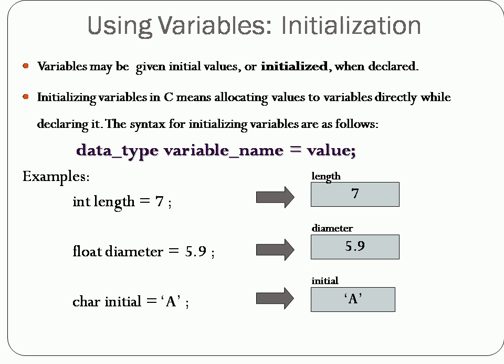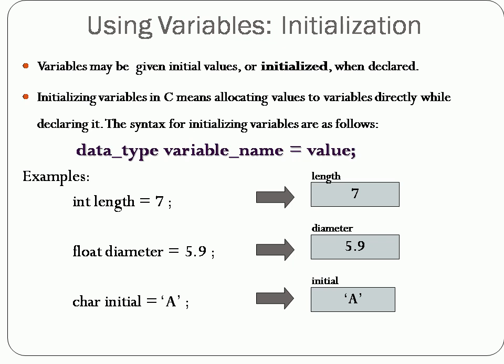Here we have given you 3 examples to explain how to initialize values to variables. The first example is int length equal to 7. Here we have created a variable named length of type integer, which initializes the value 7 to the length variable. Likewise we have declared a variable diameter of type float, and while declaring it we have initialized the value 5.9 to the variable diameter.